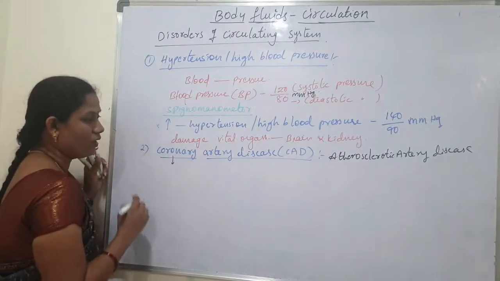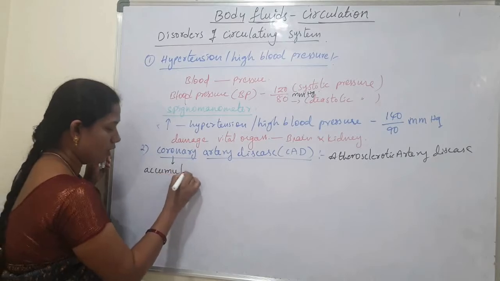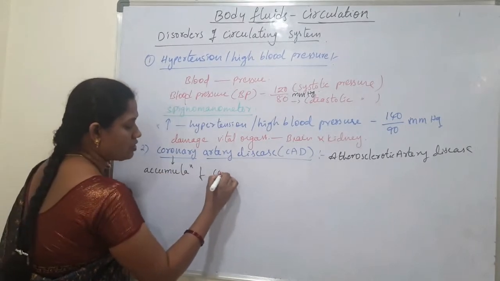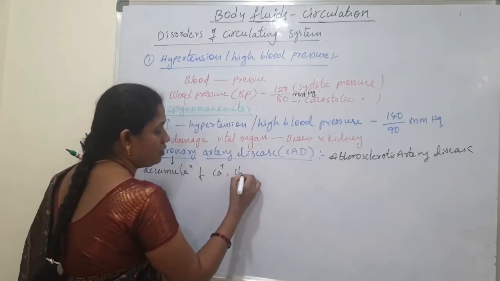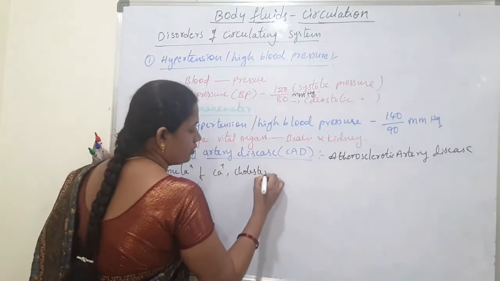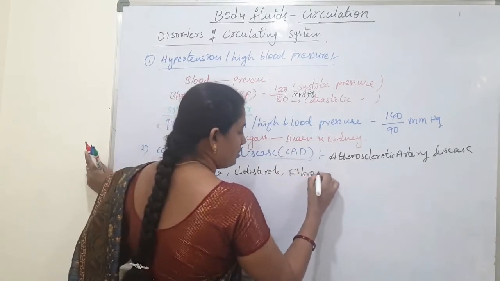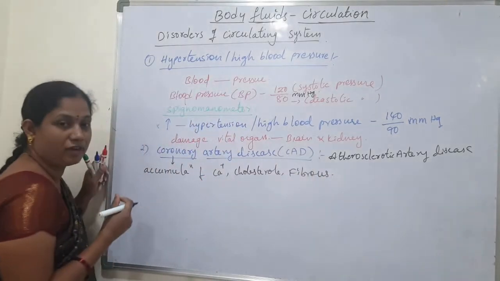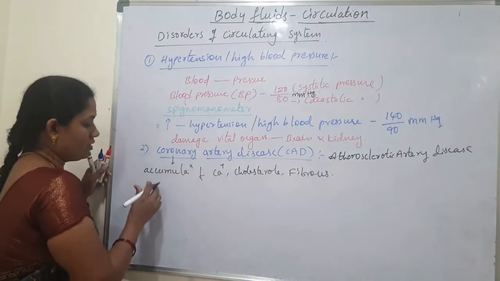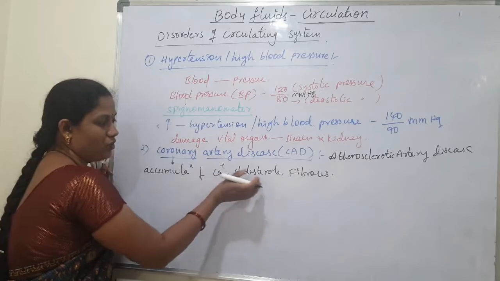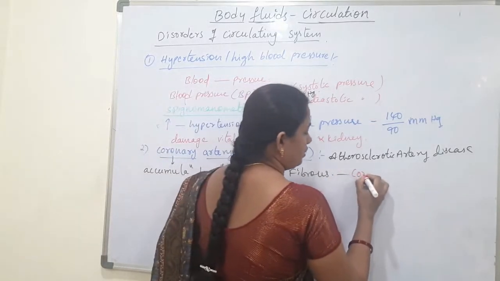Here what happens is the accumulation of calcium, cholesterol and fibrous tissue, or fibers, in the coronary artery.